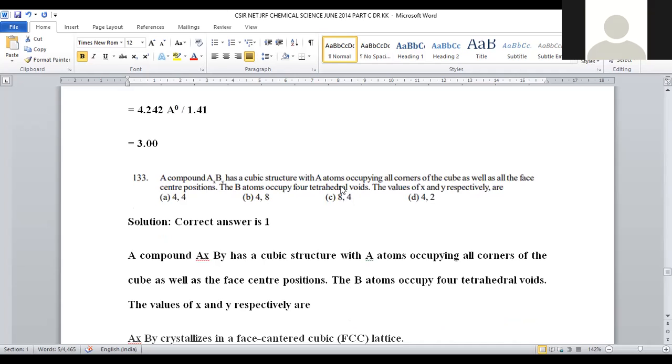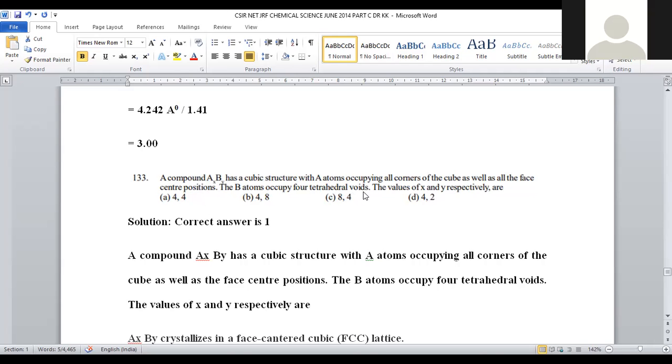Let us move on to question number 133. A compound AxBy has a cubic structure, with A atoms occupying all corners of the cube as well as the face centers. This clearly denotes that the system is a kind of face-centered cubic lattice, right?